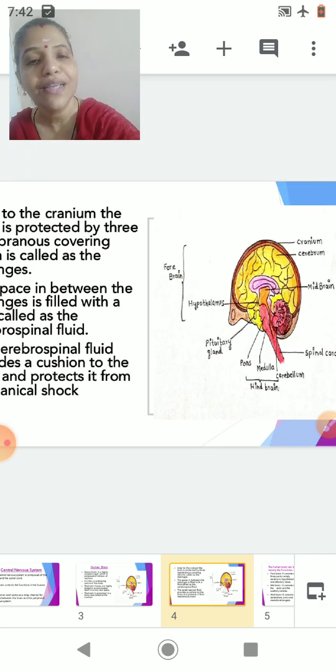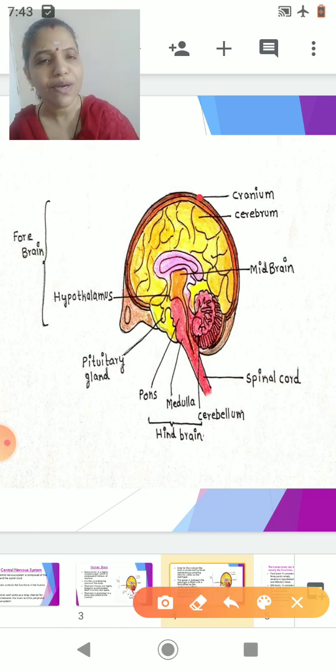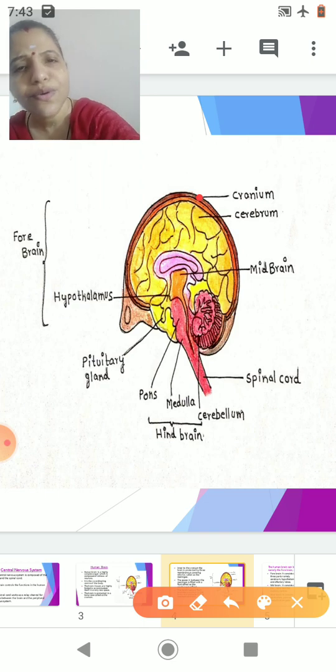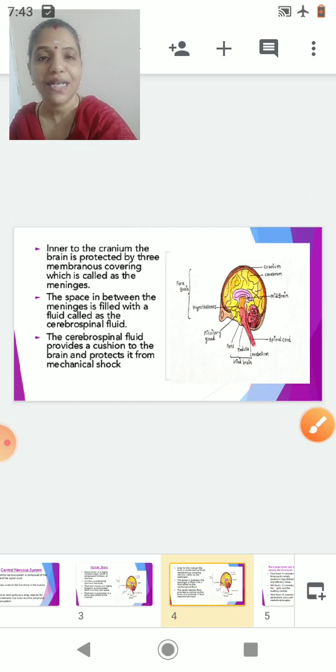So I will just enlarge and I will show you where the meninges are present. Students, you can see the outermost one which is named the cranium. Now inner to the cranium, can you see the orange colored lining? That orange colored lining is nothing but the meninges. What are meninges? The membranous coverings over the brain are called the meninges, and there are 3 membranous coverings. And in between these membranous coverings, there is a fluid called the cerebrospinal fluid, which protects the brain from mechanical shocks. It acts as a cushion to the brain. Okay, is it clear regarding the protection of the brain? Let's move to the next slide.